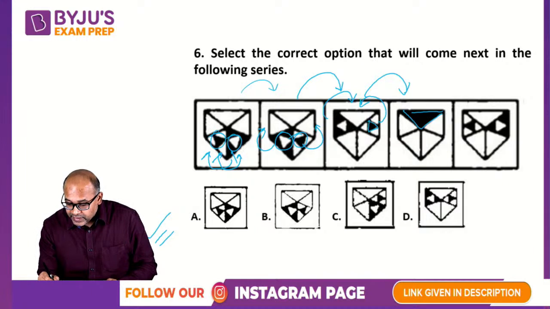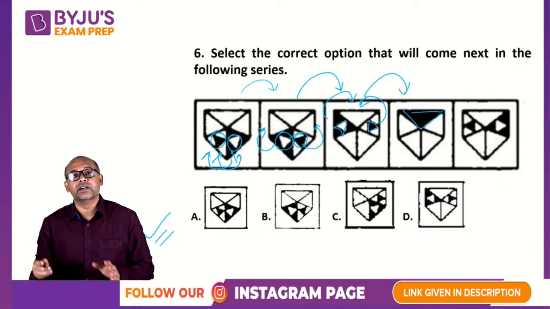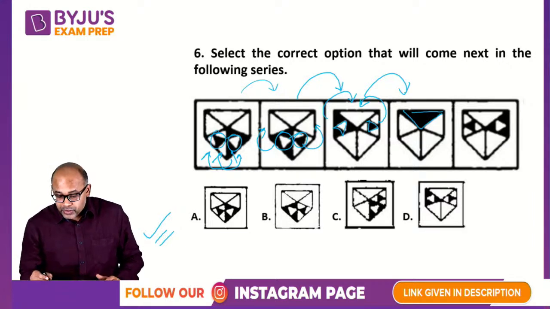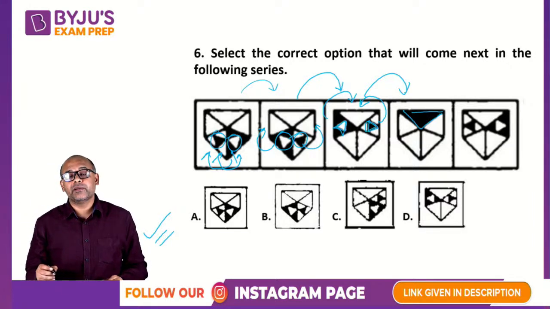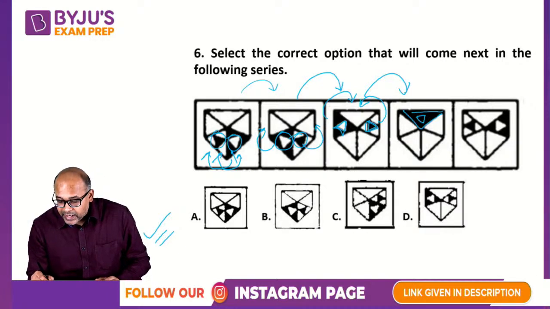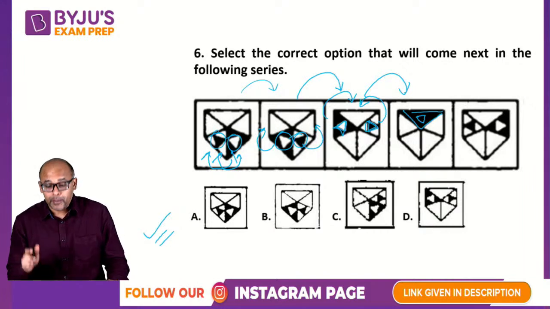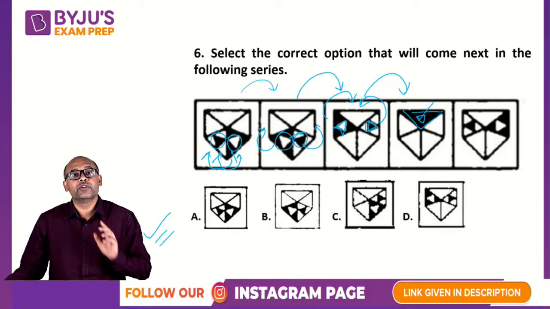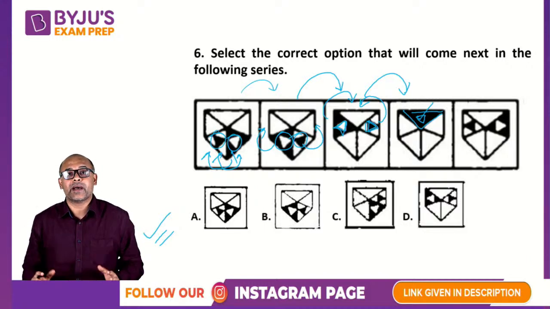And you can see this triangle, black and white merge. Remember, when black and white merge, black is dominating. That's the meaning. So when black triangle and white triangle merge, the black triangle will dominate. But it is black ke andar black, so it will not be visible. But there is a triangle here. There is a triangle here. Keep in mind. But black ke andar black hai, isliye wo dikhayega nahi, because that's the same background.